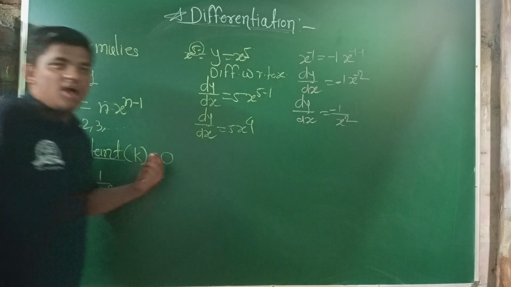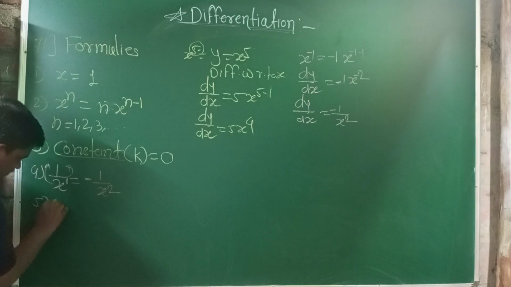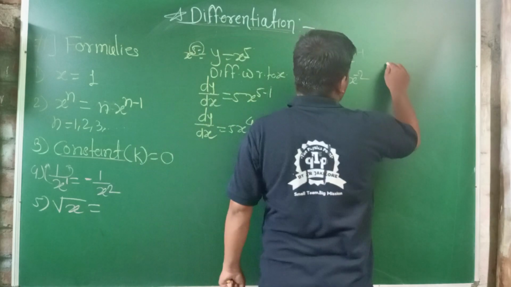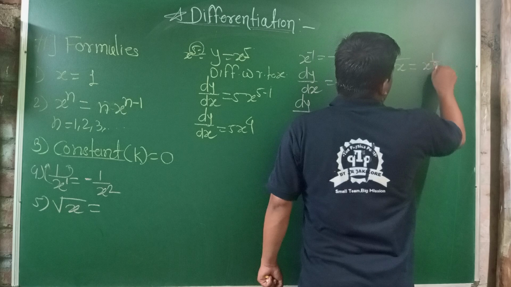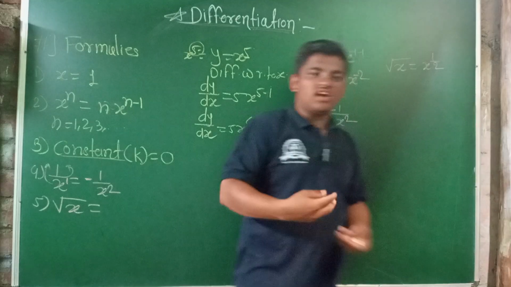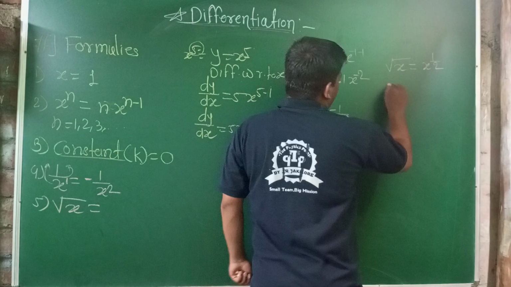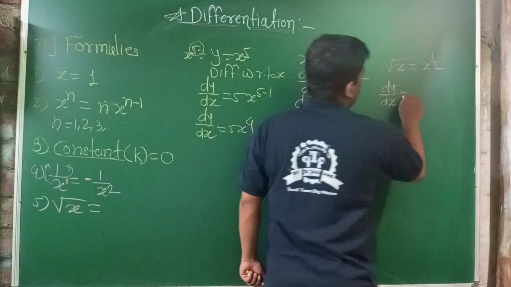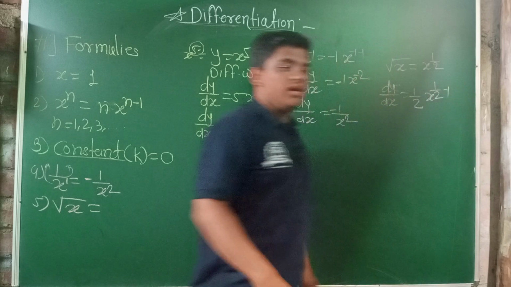These all are most important, and another one is under root. The root of x. If the function is under root, it means x under root is x raised to 1 by 2. Am I right? Yes. If any function is under root, then the power of this function is a half. Applying the same formula, the differentiation with respect to x is half into x raised to half minus 1.